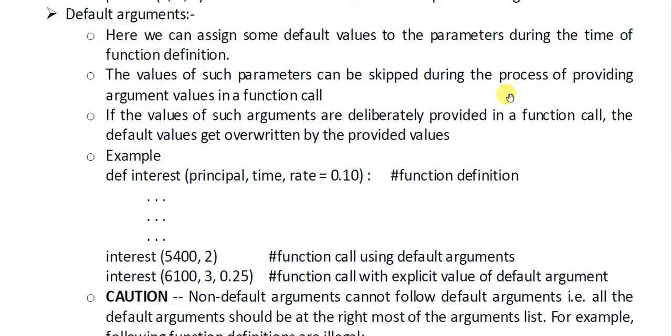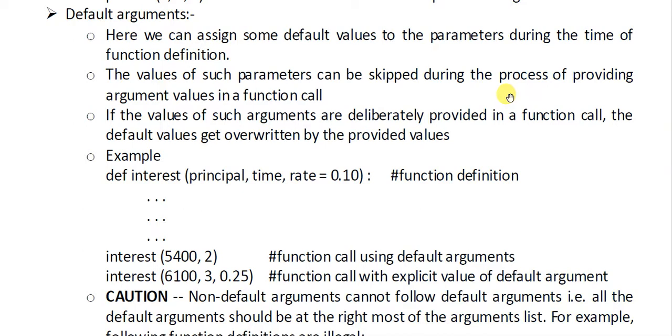Clear? But check the next example in which we have provided three values: 6100, 3, 0.25. Then 6100 will be taken as principal amount, 3 will be taken as time, and now we have provided the value of rate. So the default value of 0.10 will be overwritten by the new value 0.25.